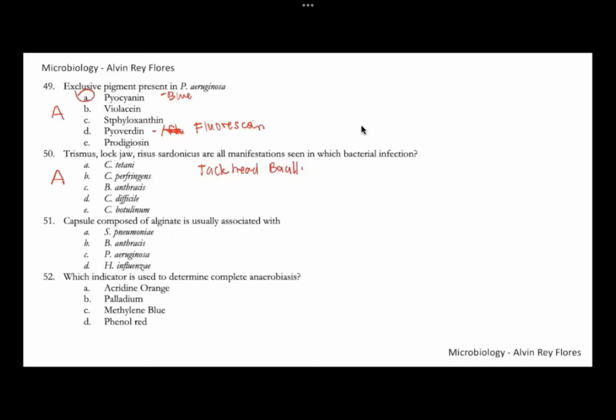For the other choices, perfringens is associated with myonecrosis. Botulinum is food poisoning, from canned foods. Difficile causes pseudomembranous colitis. Number 50, this is letter A.